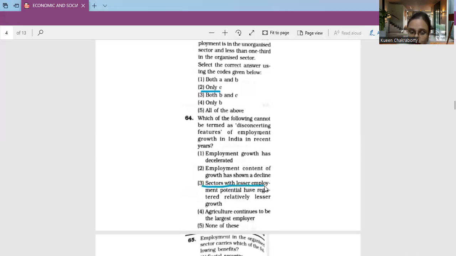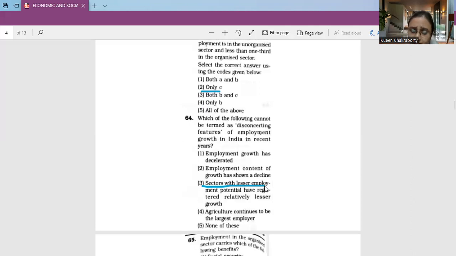Now coming to the discussion of this. Why? Firstly, employment growth has been decelerated. Yes, that's very true. Second, employment content of growth has shown a decline, quite a downfall. Third, sectors with higher employment potential have registered relatively slower growth or lower growth, we can consider.